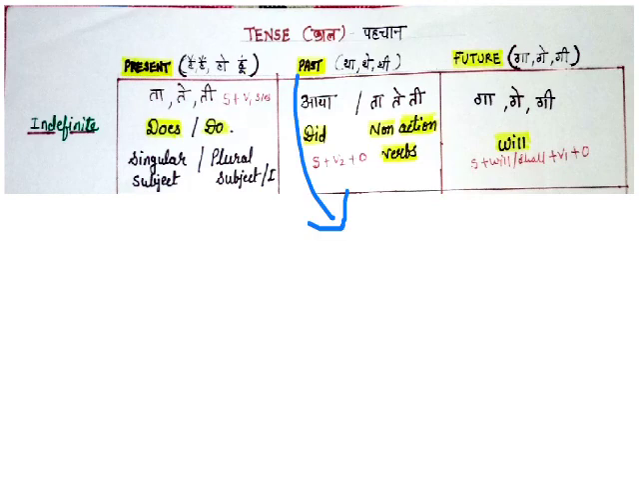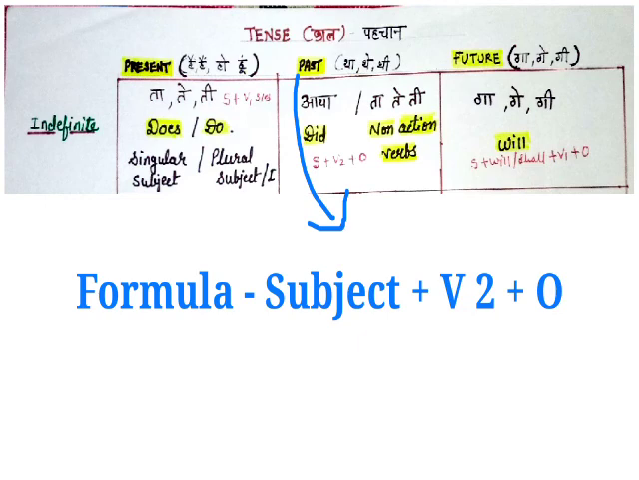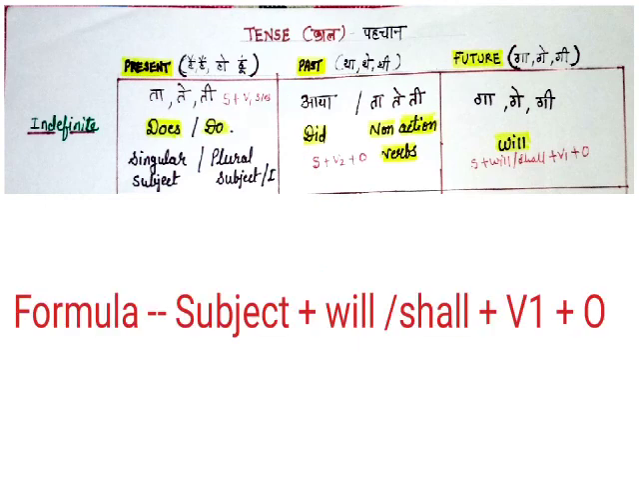In past indefinite tense, the indication in Hindi, we could say at the last we can see aya or tha, the, thi. Okay. And the formula of past indefinite tense is subject plus second form of the verb plus object. In future indefinite, it is very simple. Indication of future indefinite in Hindi is ga, ge, gi. And the formula is subject plus will or shall plus first form of the verb plus object.